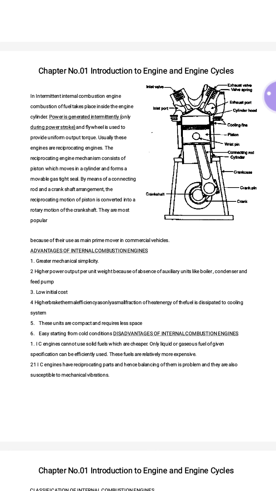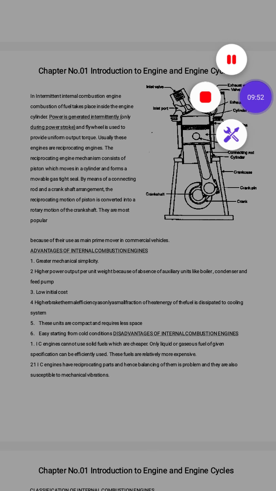The next disadvantage is that the internal combustion engine has reciprocating parts, and hence balancing them is a problem, and they also produce vibrations. As there are a number of moving parts, there is always vibration. So this is a little bit of introduction about the engine.